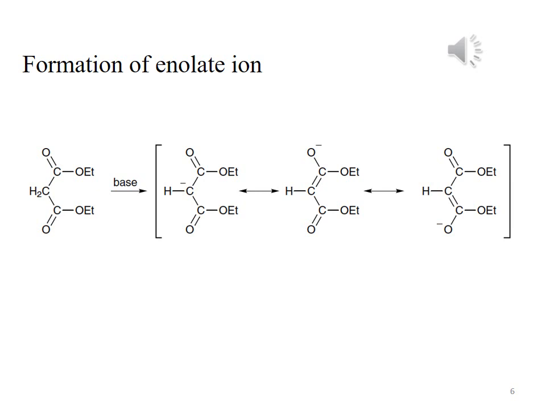The next, third one is another resonating structure of the enolate ion. The enolate is formed by abstraction of the acidic proton, and it is stabilized by the resonance effect. So resonance stabilizes the resulting enolate ion.